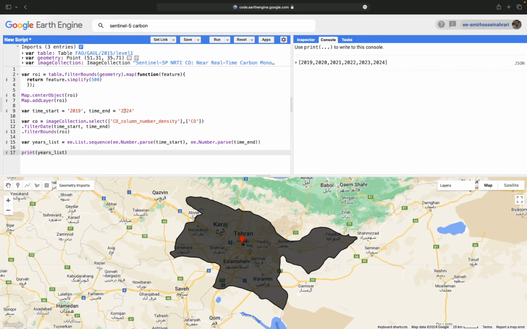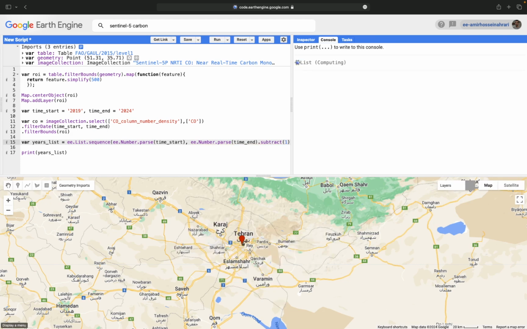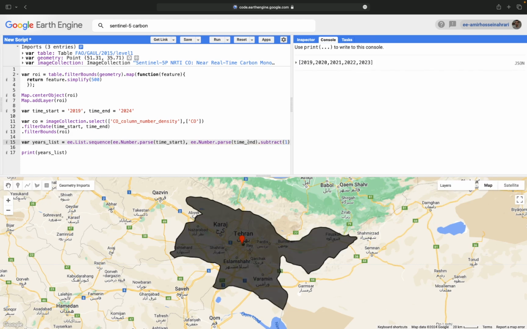When you set 2024 as a time end, it means you call all the data by the end of 2023, but 2024 is not included for further processing. So to solve this issue, to remove 2024, there is a simple technique, subtraction. Subtract 1 from time end. When you run the code, you can see that the list is updated according to the period of time we need.